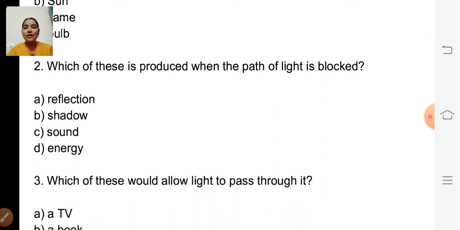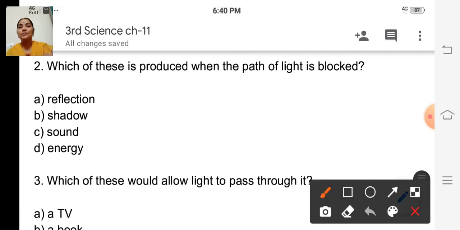So the options are reflection, shadow, sound, energy. So when the path of light is blocked, which will be formed? Shadow, isn't it? So when the path of light is blocked, shadow is formed. So the correct answer is shadow. Okay.